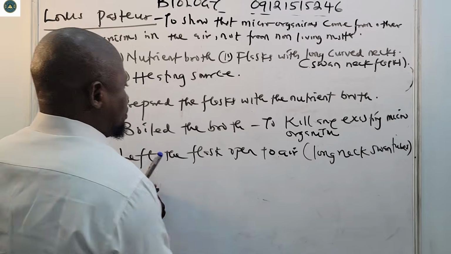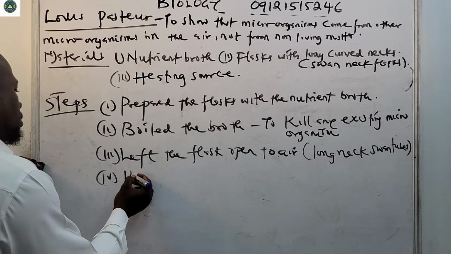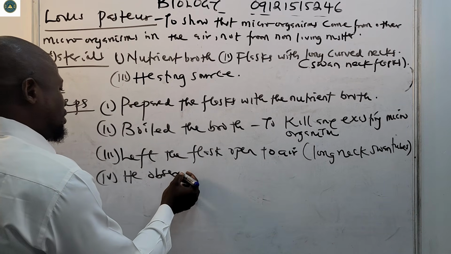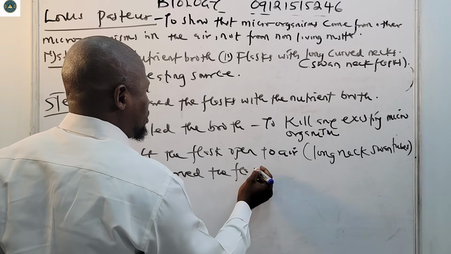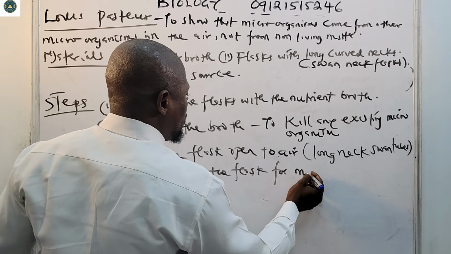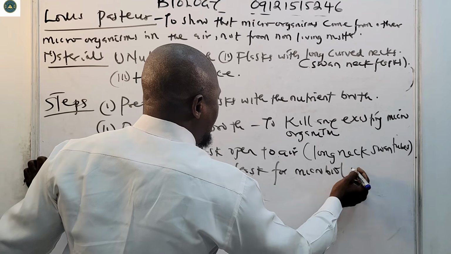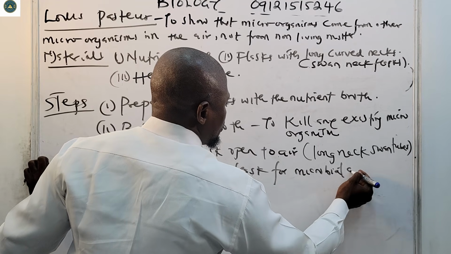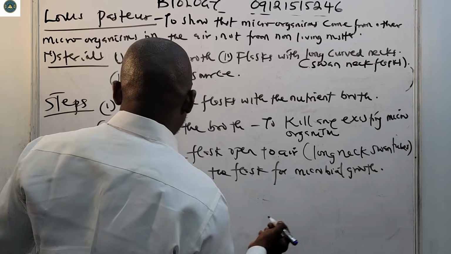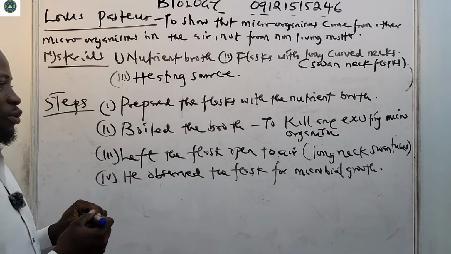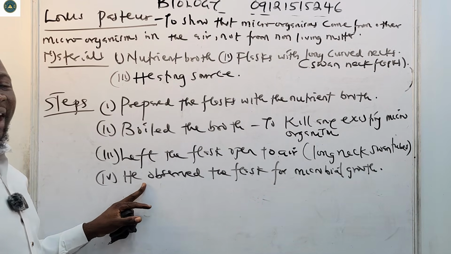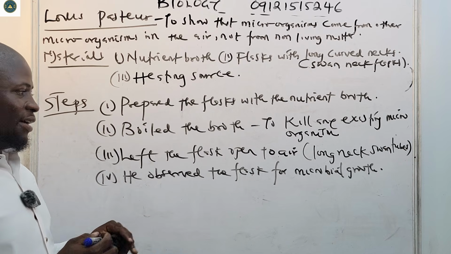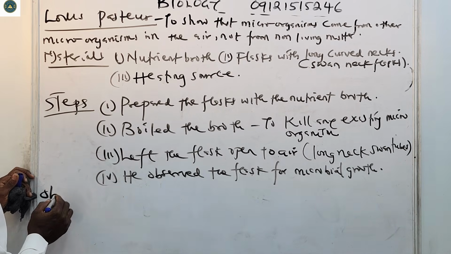Then lastly, number four, he observed the flasks for microbial growth. So in the first step, he observed the flasks for microbial growth. So what did he observe? Observations now.